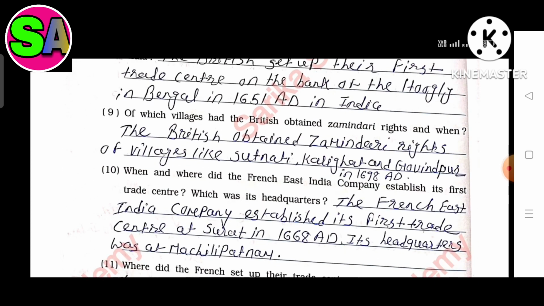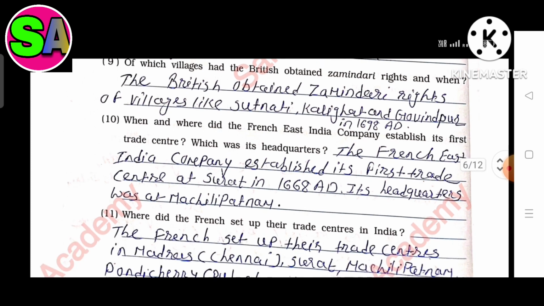Question 9. Of which villages had the British obtained zamindari rights and when? The answer is the British obtained zamindari rights of villages like Sutanuti, Kalighat and Govindpur in 1698. Question 10. When and where did the French East India Company establish its first trade center? Which was its headquarters?